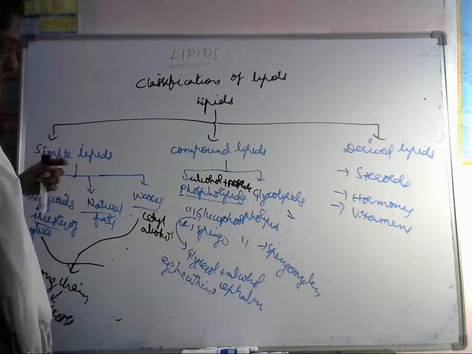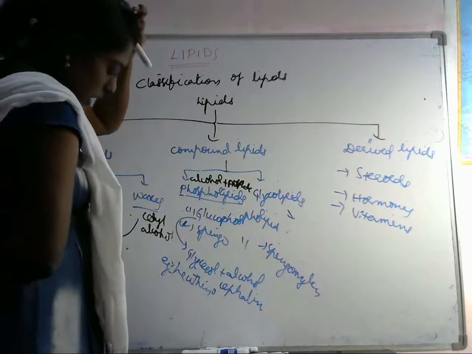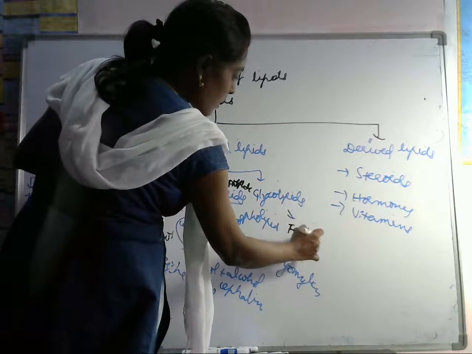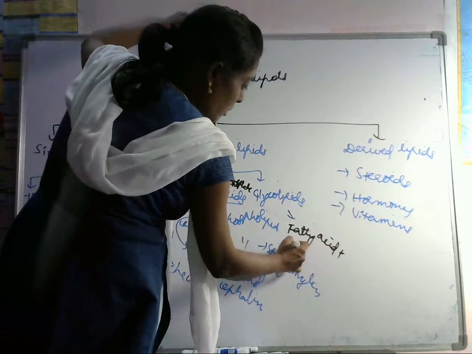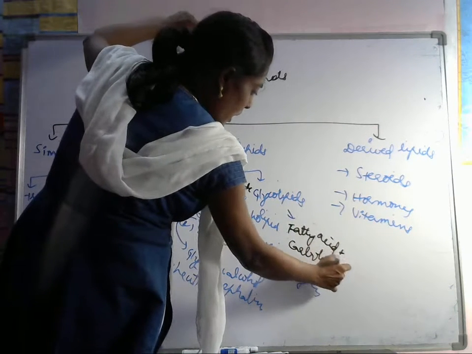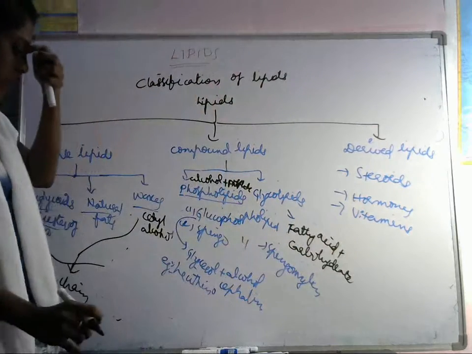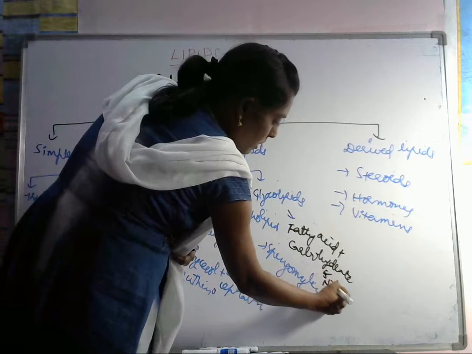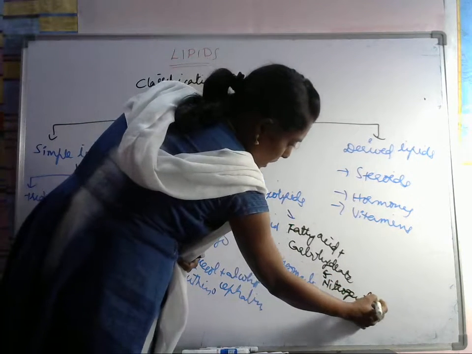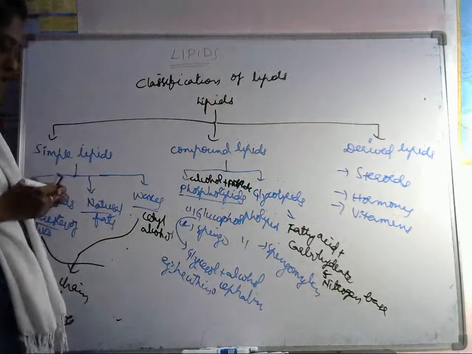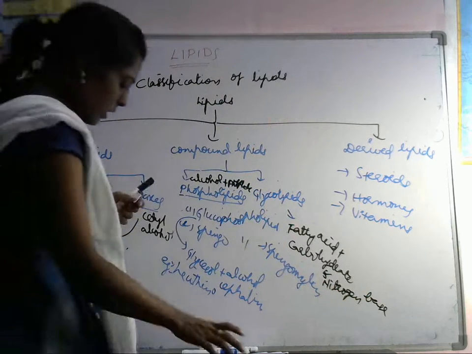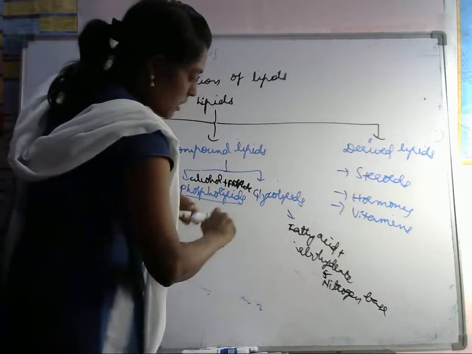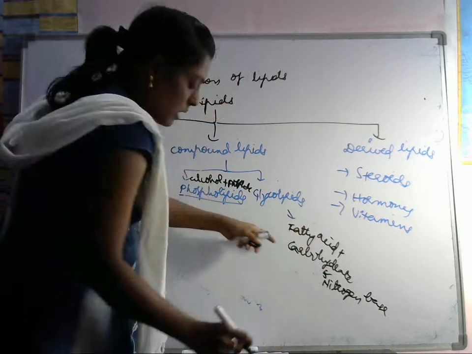Okay, next these glycolipids. These lipids contain fatty acid plus carbohydrate and nitrogenous base. So here it has fatty acids, carbohydrates and nitrogen bases.